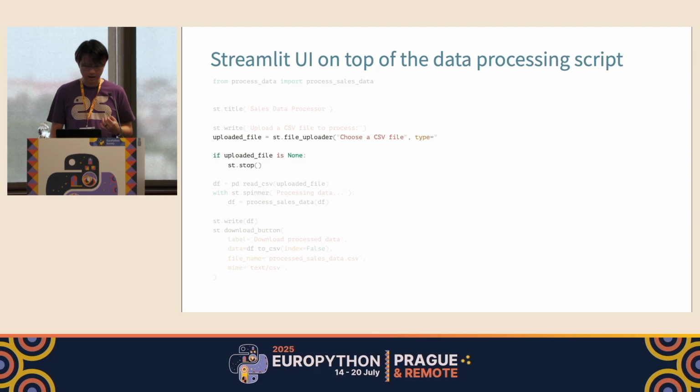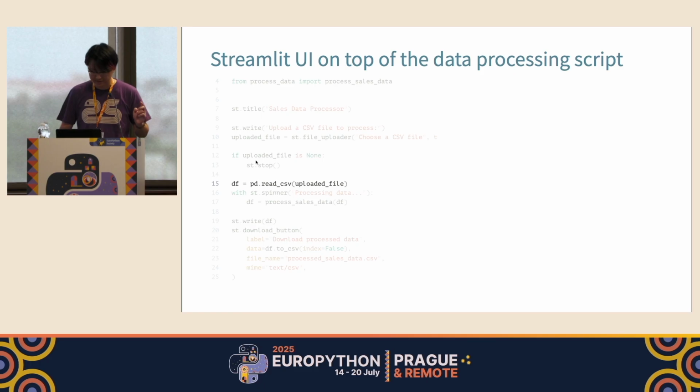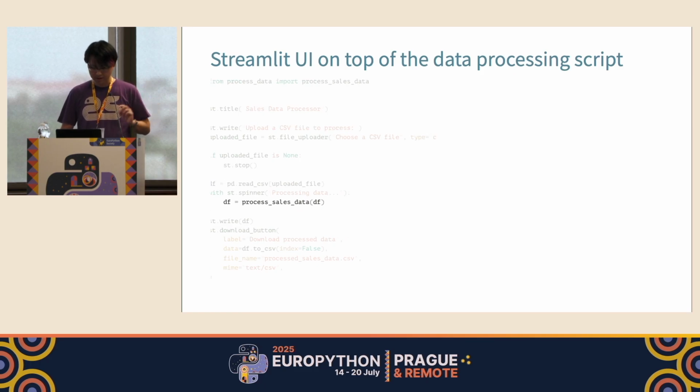In this case, I would like to add a file uploader so that this application will get the input CSV file from the user, and if the user uploads something, it reads the uploaded file into a data frame, and the data frame will be fed to the data processing function that we have imported from another file.